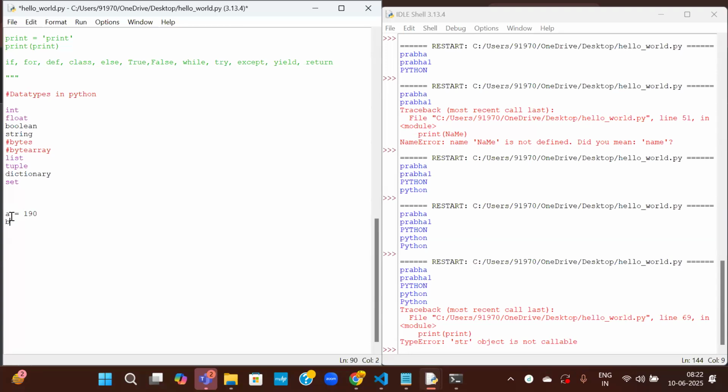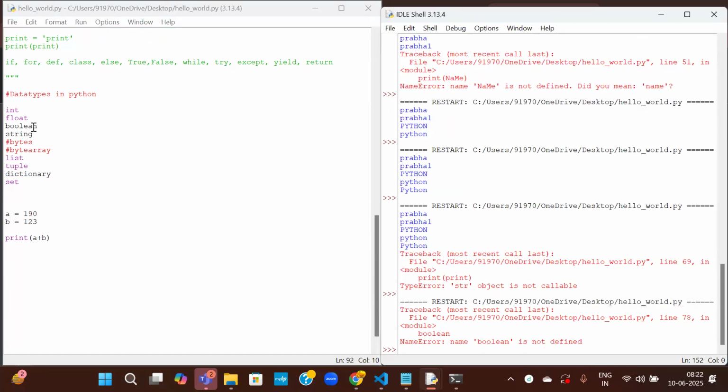A is 190, B is 123. If I want to add these two numbers, just write print A plus B. This should be commented.